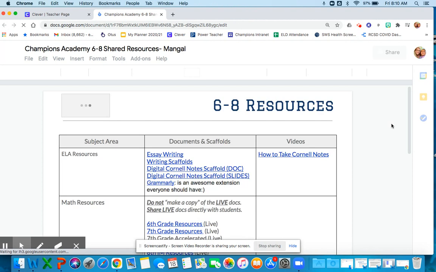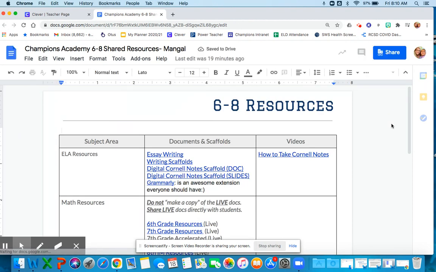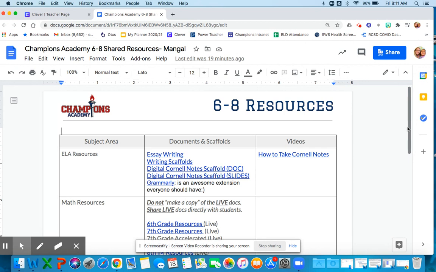So when you click on here, I have actually given everybody access to this page. So you received an email from me this morning. If you're not using that email to access this page, you won't be allowed to come into this. But as long as you're using the email that you shared with me or the school, you'll have access. All students have access to this as well. This is a really, really good resource. So definitely I would save this in a spot where it's easy to access or just really get to know the My Clever page well, please.